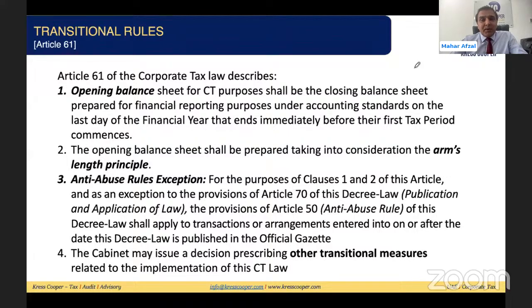Anti-abuse rules: the effective date of the anti-abuse rule, as given in Article 70 of the decree law, is within 15 days from the date of publication of this law. But specifically for this provision, they said that the provisions of Article 50 of this decree law shall apply to transactions and arrangements entered into on or after this decree law. So basically, there is no grace period for Article 61(3) of the law. It will be applicable immediately after the publication of the law in the official gazette.